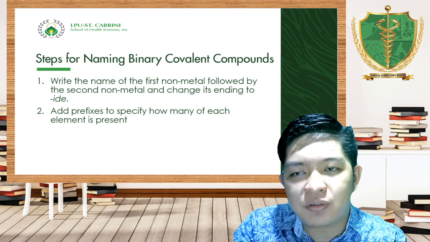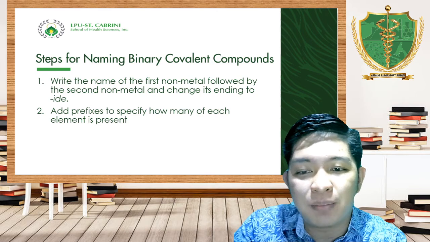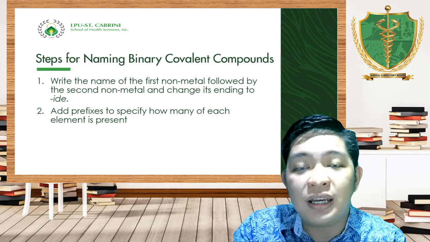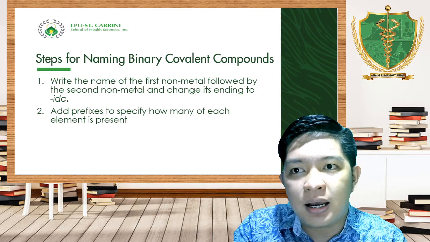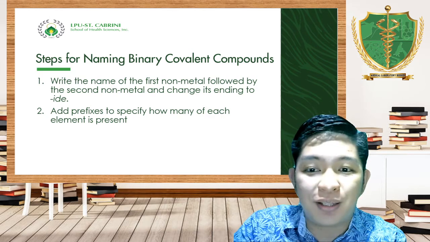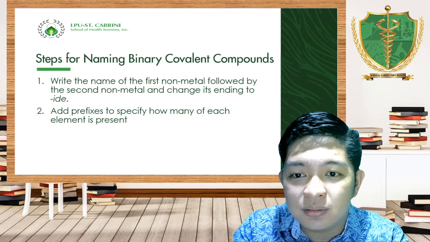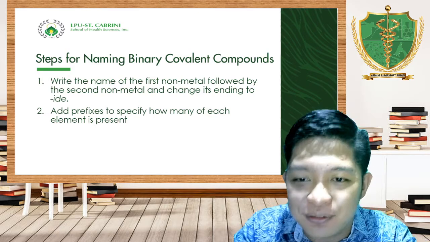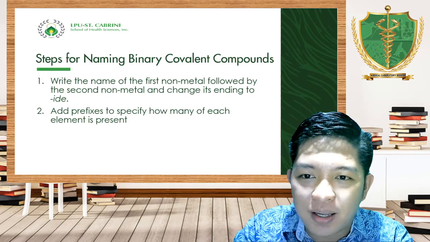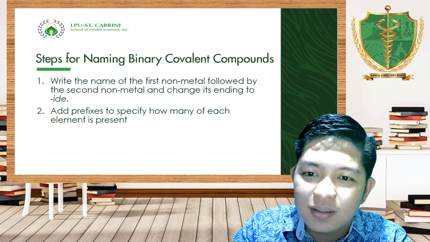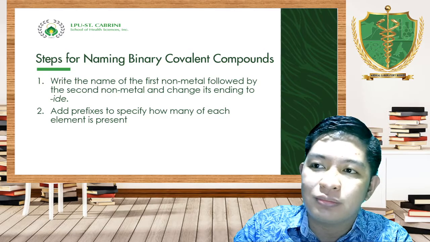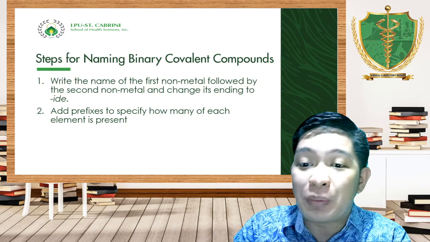Now, how about for covalent bonds? We said that ionic compounds are composed of non-metals and metals, wherein metals tend to give, lose. I repeat, ionic is composed of metal and non-metal, wherein metal tends to give, not share. I am not editing my videos para kunwari sa totoong buhay pa rin tayo nag-uusap.